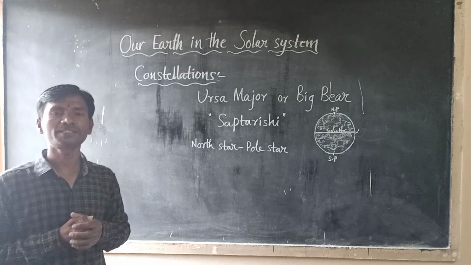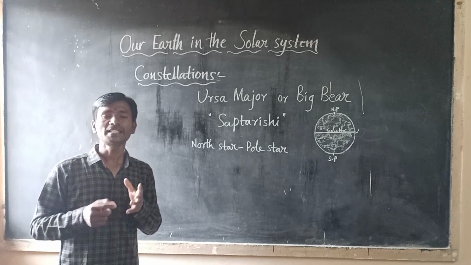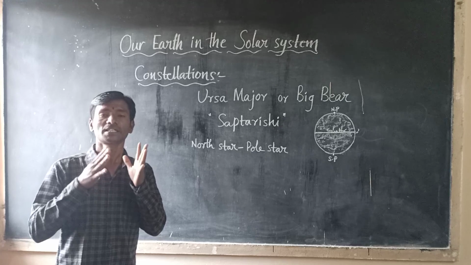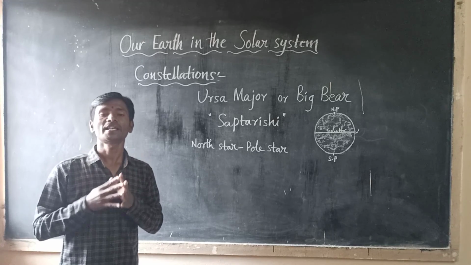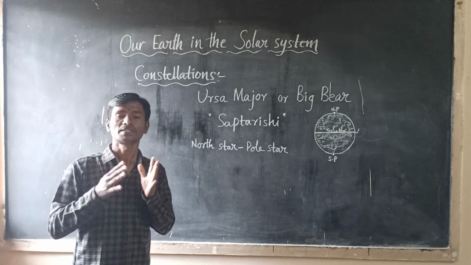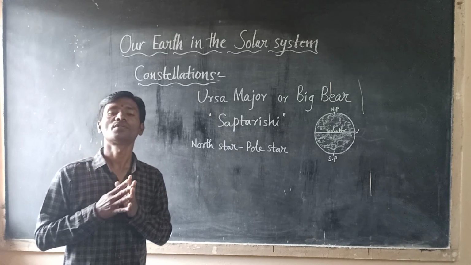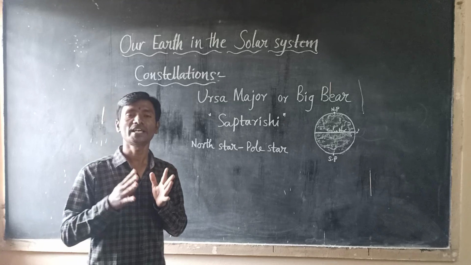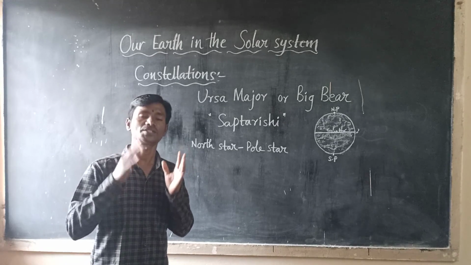What is Saptarishi? Saptarishi is one of the constellations with a group of 7 stars.